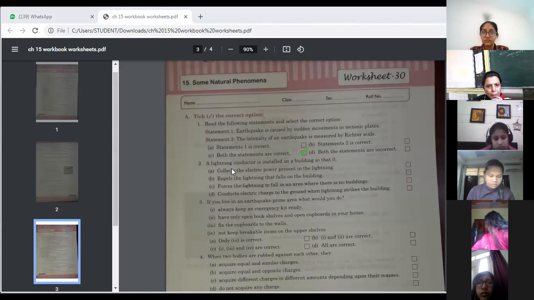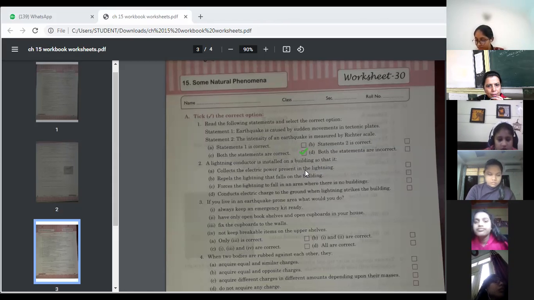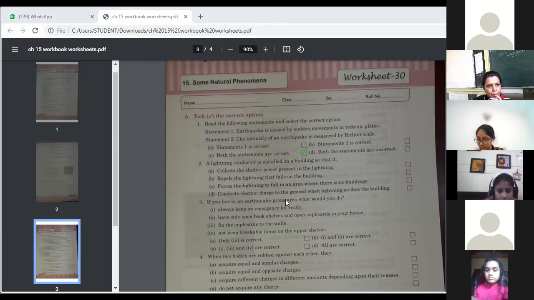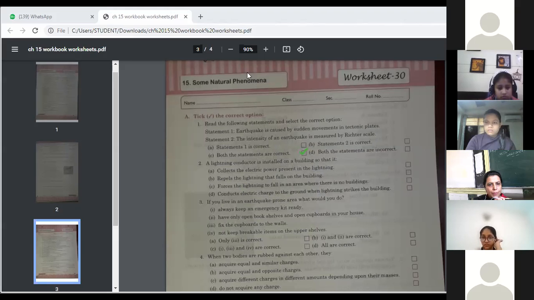Number 2: a lightning conductor is installed in a building so that, why is it installed? Collect the electric power present in the lightning, repel the lightning, force the lightning to fall in an area where there is no building, or conduct electric charge to the ground. So what can be the right answer? Yes, Varuni?